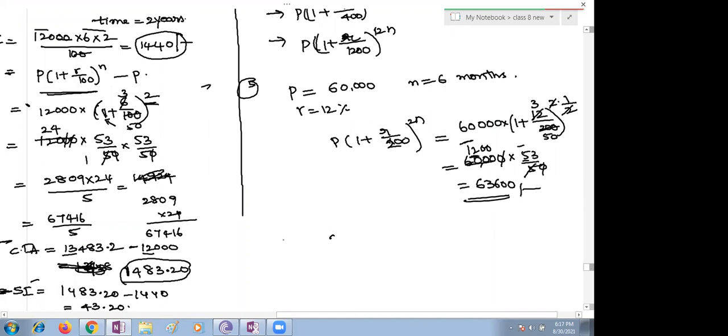I just added approximately. Come on, per annum you have to substitute and simplify. Ma'am, it's 63,600. Is it true? 63,600. Yes, ma'am. A equals P(1 + R/100) to the power n. Here n is given as 1 year.